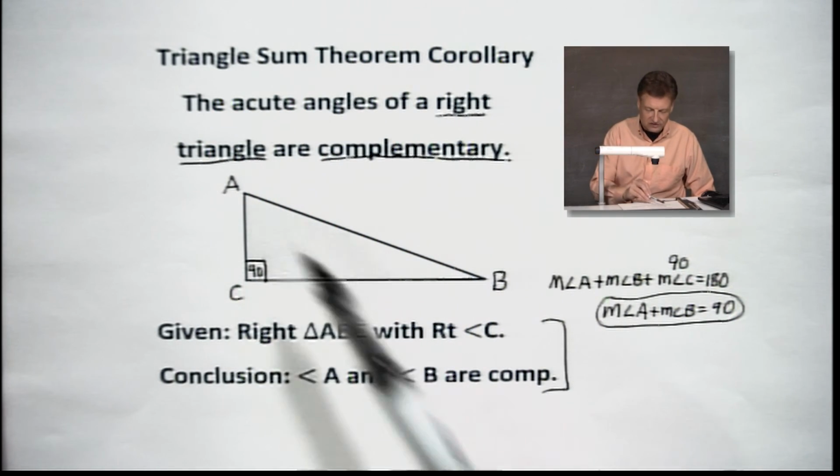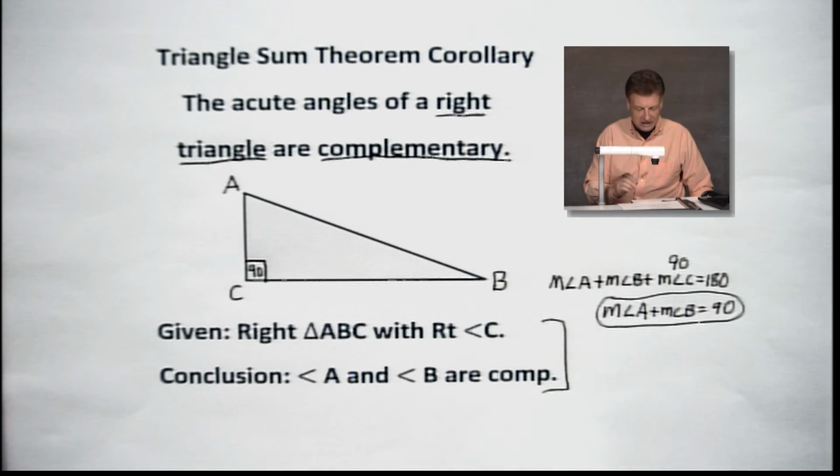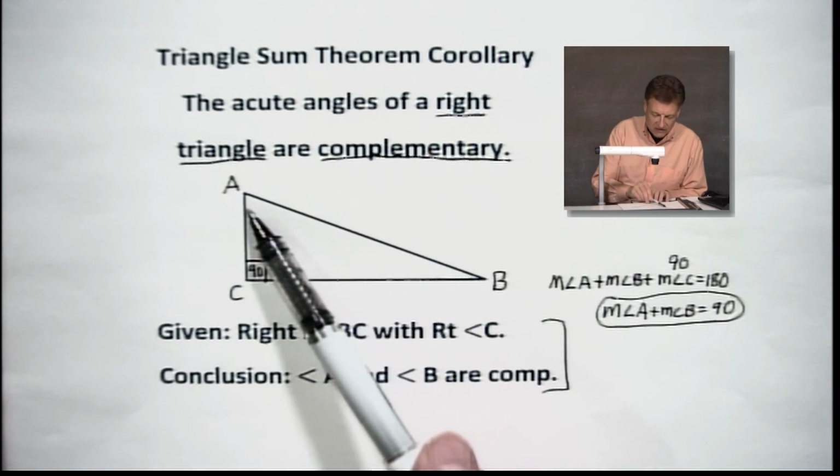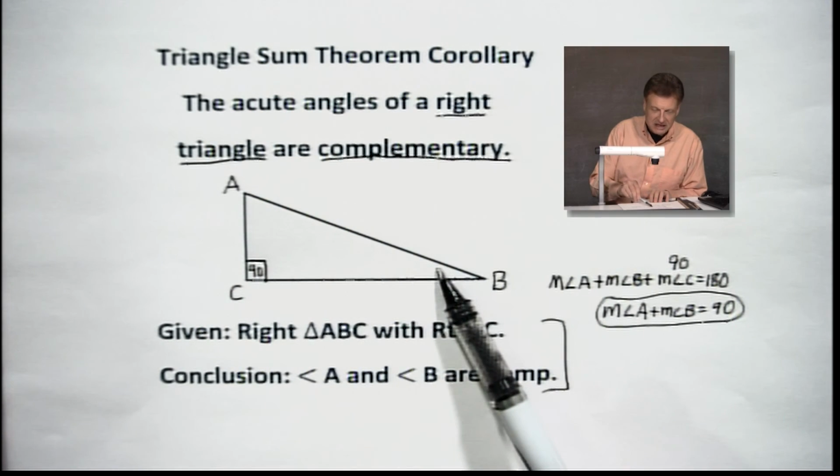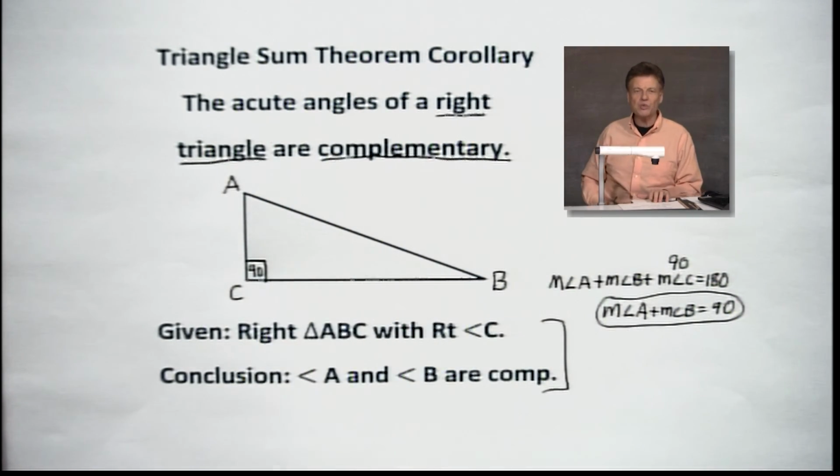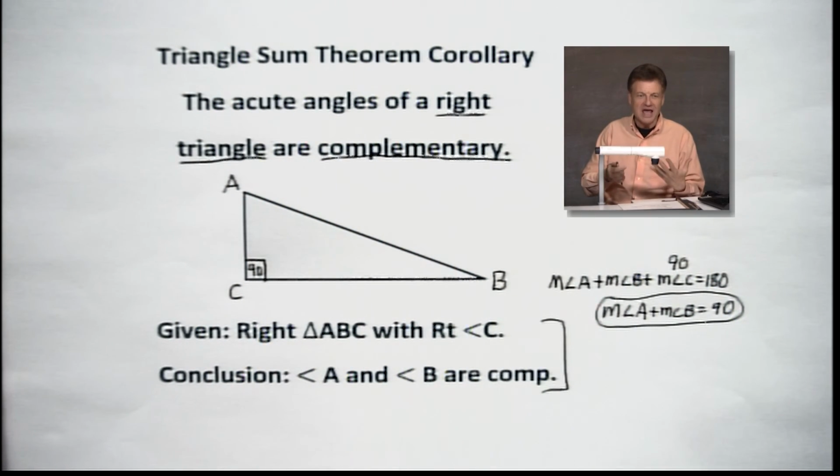We've got 2 angles. And I see this a lot with my students. They just go ahead and add that 90 in there, but that's just one more place to possibly make a mistake. You can just start right off the bat saying A plus B, the measure of A plus the measure of B, will add up to 90, and then you can work your problem from there. It's a nice, sweet shortcut, and it's what we call a corollary.